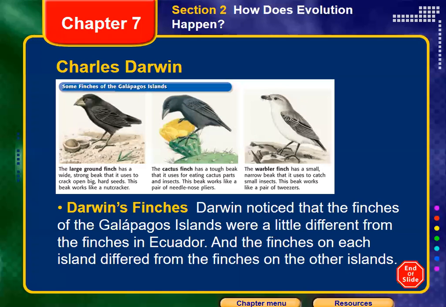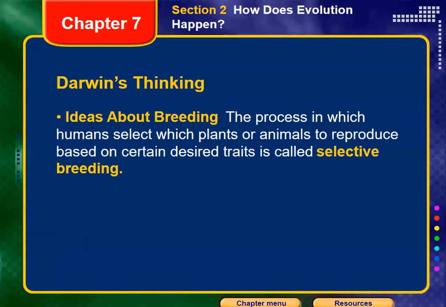Okay, so these differences lead Charles Darwin to start to think. Here he starts ideas about breeding. What is the idea of breeding? Breeding means that you make different strains of the same species, or take different animals of the same species that have different characteristics, and breed them together. The process in which humans select which plants or animals to produce based on certain desirable traits, we call selective breeding.